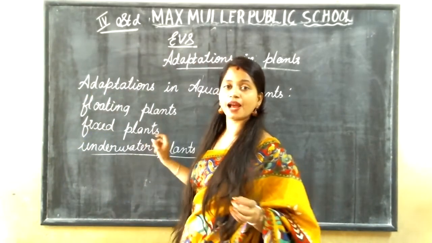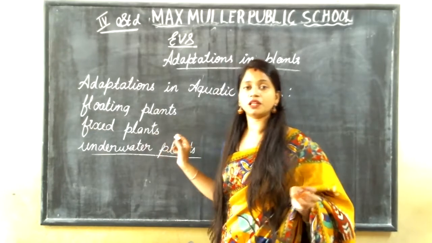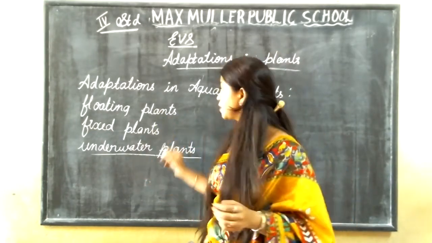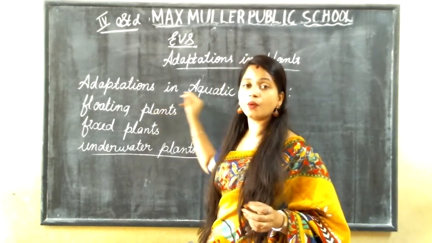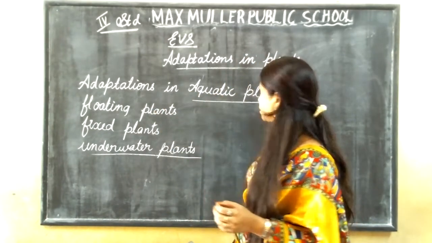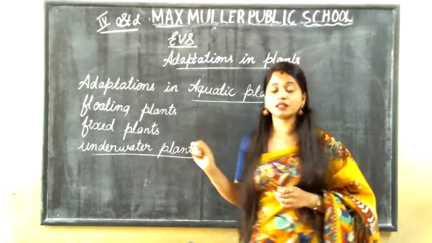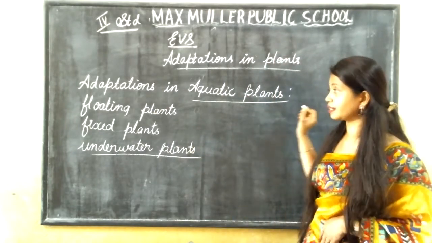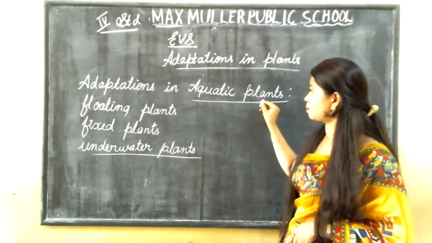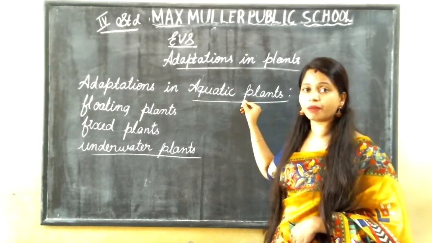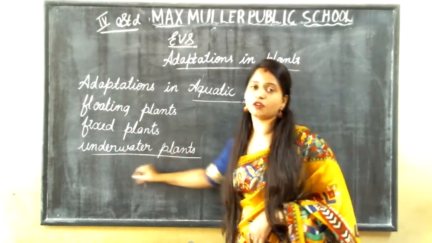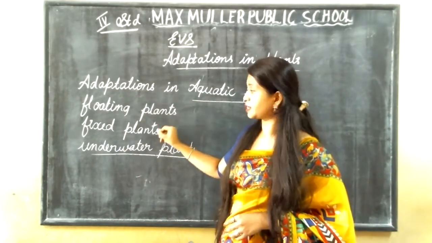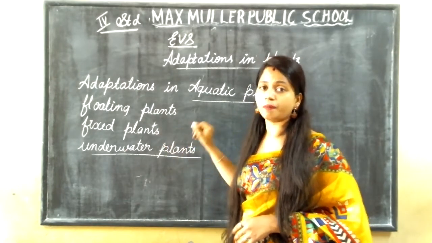In terrestrial plants, the plants which live on the land, we have seen 6 types of plants. And here in aquatic plants, aquatic means what? The plants which live inside the water. These are called aquatic plants. In these aquatic plants, we can see 3 types of plants: floating plants, fixed plants, and underwater plants.